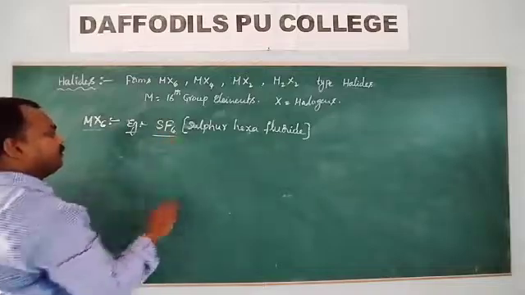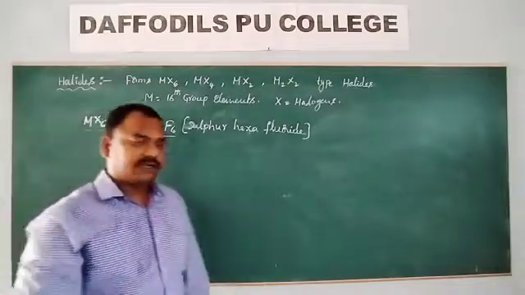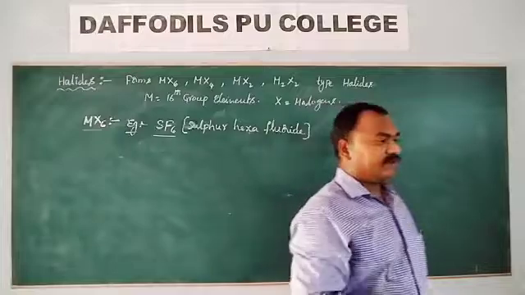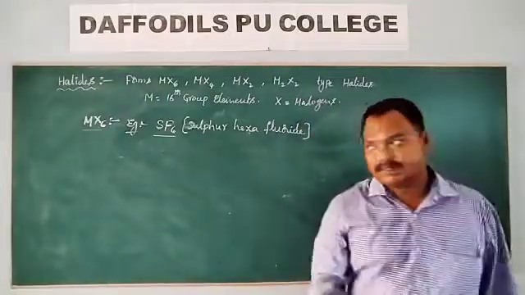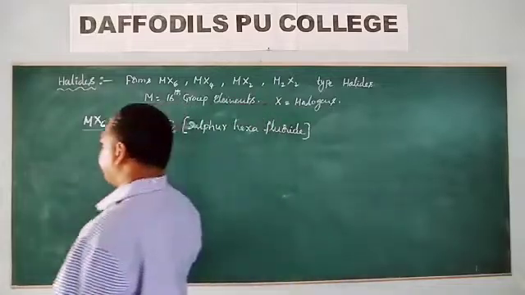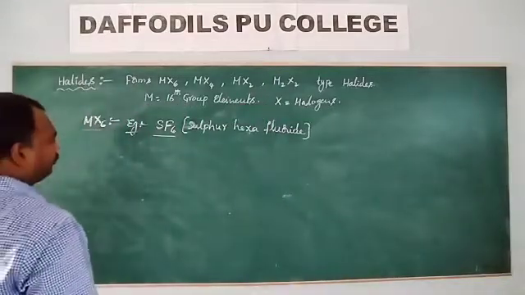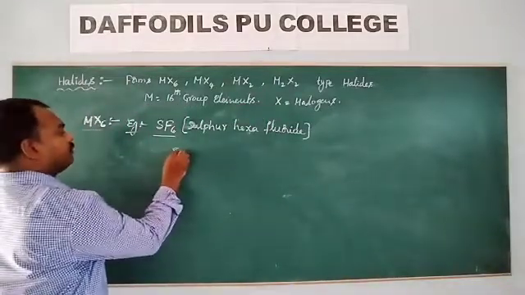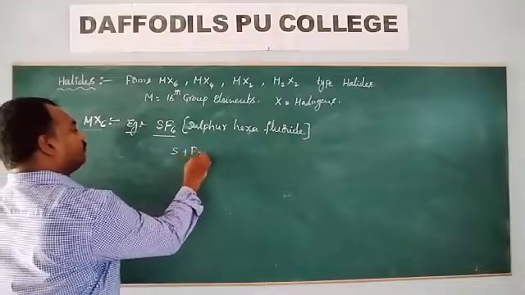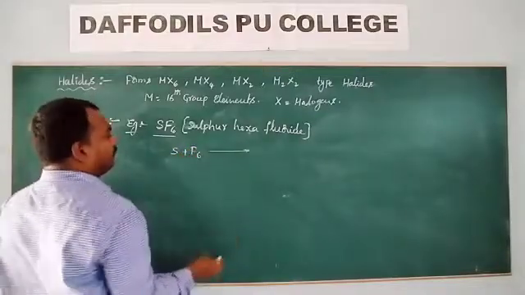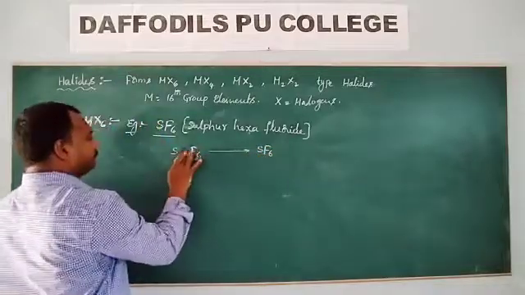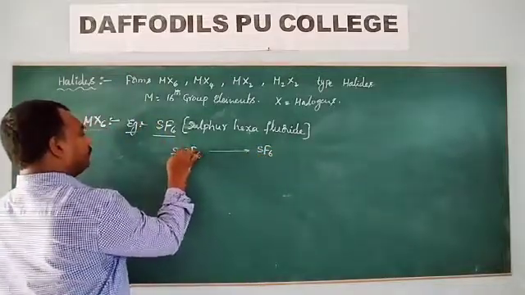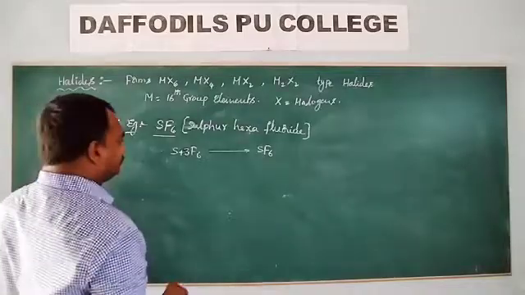This one is prepared by the direct reaction of sulfur and fluorine. When sulfur reacts with fluorine, you will get SF6.